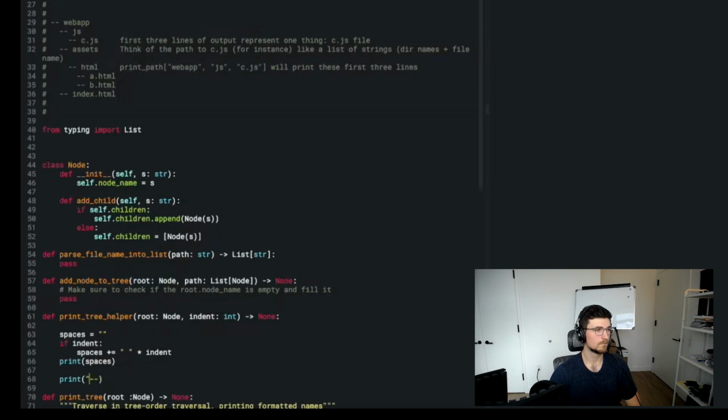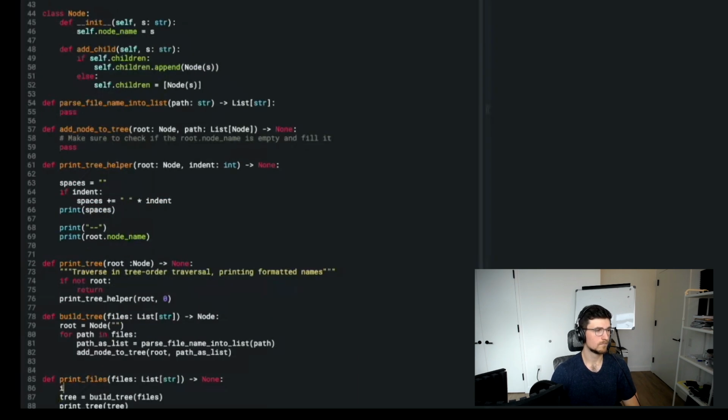Now print the root dot node name, which is a string. And there should be one, so we shouldn't expect to run into the error where the root has no name, unless you give me an empty list, but I should probably check for that in the main file, so in the main function rather. So if not files, just return, print nothing.